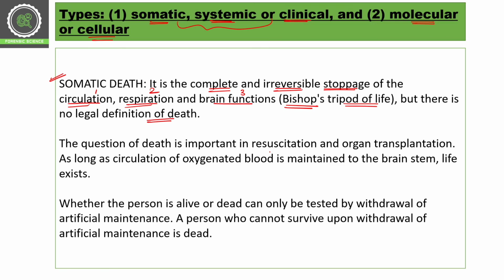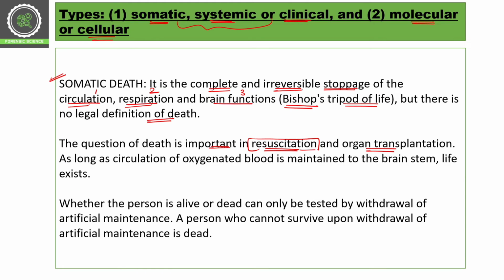If we see complete or irreversible stoppage of any one pod of life, either circulation, respiration, or brain function, we call it somatic death. And it is really very important to know whether death has happened or not, because it matters in resuscitation. If someone is not dead, we can resuscitate them by different means. And for organ transplantation, it is important to understand the time of death and the elements of death, because we want to transplant some organs.